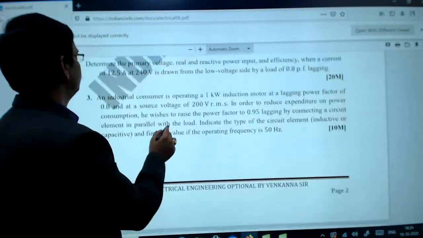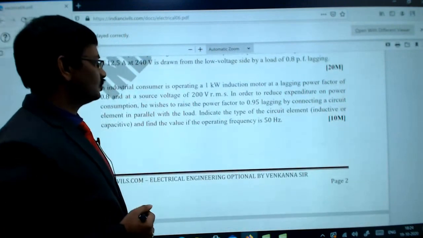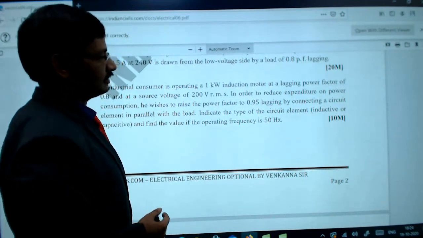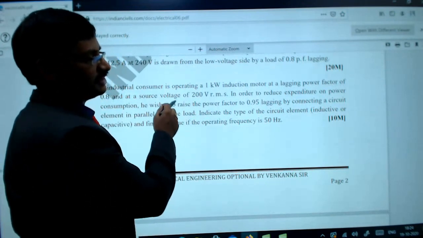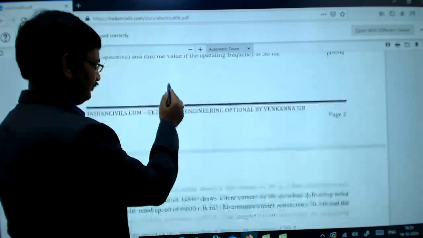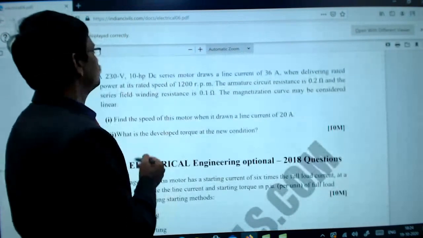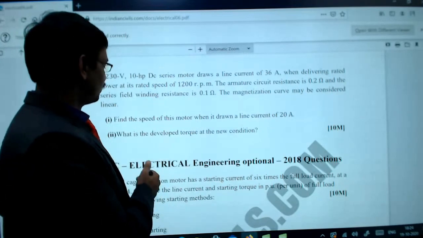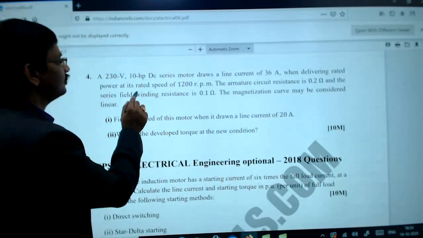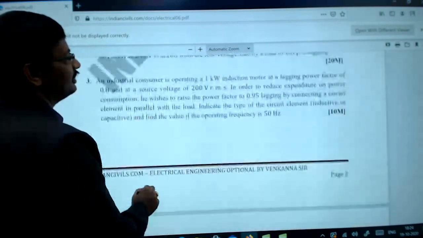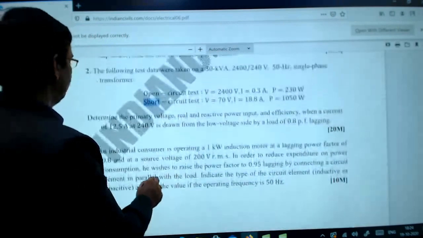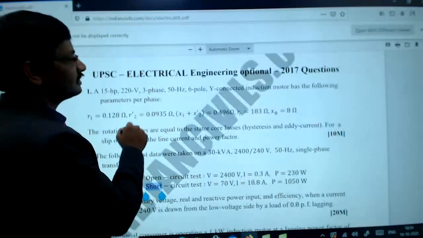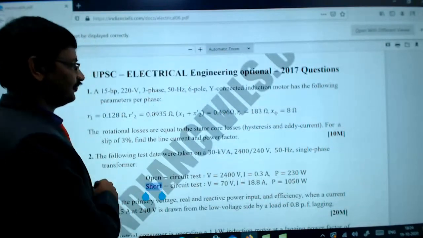And then an industrial consumer is operating a 1 kilowatt induction motor. So this is again a single phase induction motor, right? And this is a 230 volts 10 HP DC series motor. So this is again from the series motors. So DC machines. See this, this is DC and this is single phase AC, and this is transformers, and this is induction machine, right?